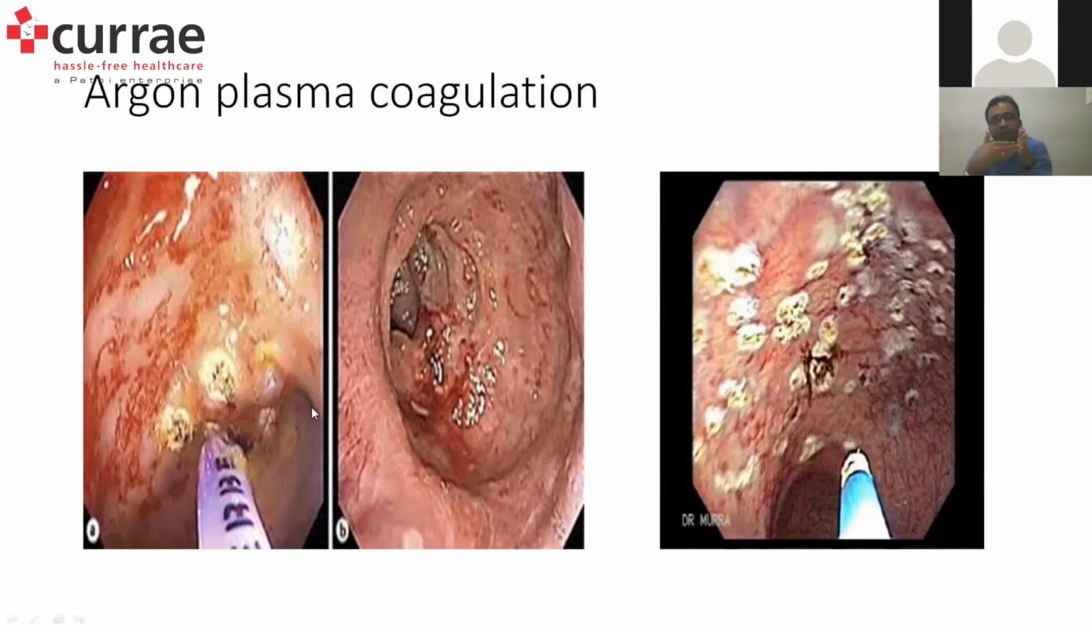The probe is supposed to be not touching the colonic mucosa, so there is no chance of perforation or bleeding at all, and the probe just stays at a certain distance from the mucosa. With heat wave, there is a coagulation effect, and there will be complete stoppage of the bleeding. Depending on the area of involvement, it can be done in multiple sittings. And obviously, the primary treatment would be to treat the cause in cases of argon plasma coagulation.